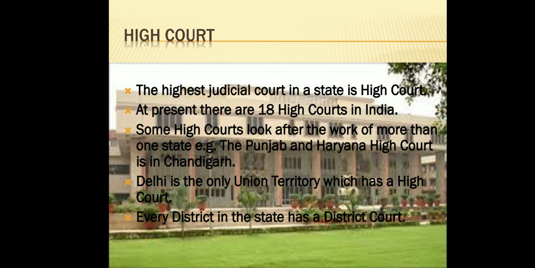High Court. The highest court in a state is the High Court. At present, there are 18 High Courts in India. Some High Courts look after the work of more than one state. For example, the Punjab and Haryana High Court is in Chandigarh. Delhi is the only union territory which has a High Court. Every district in the state has a district court.